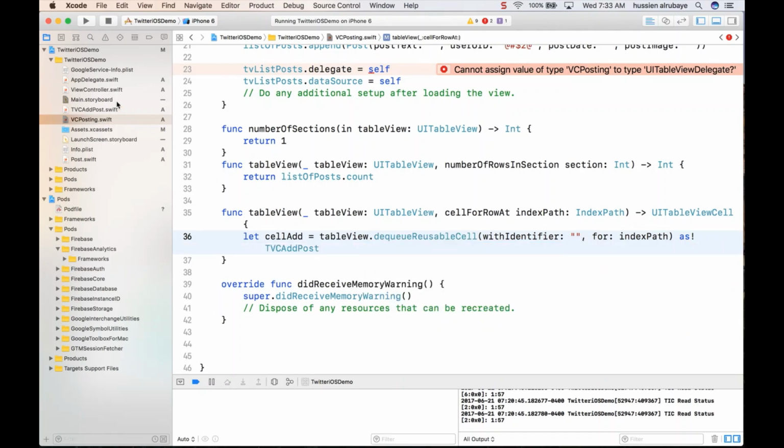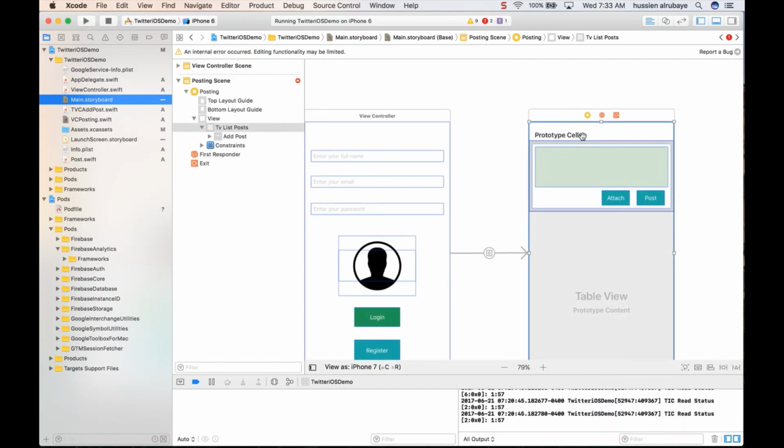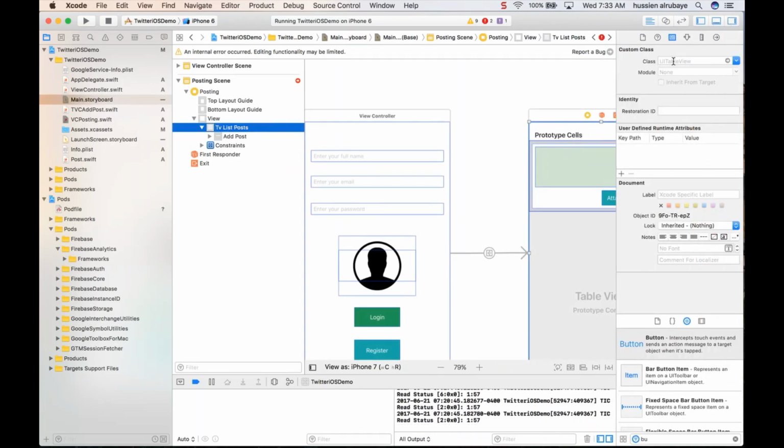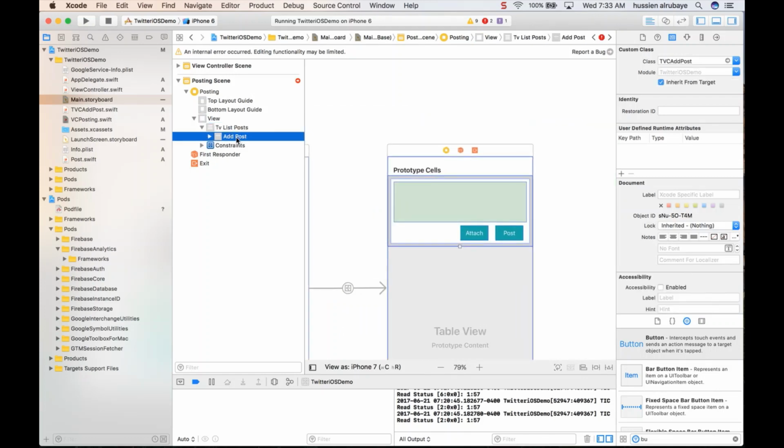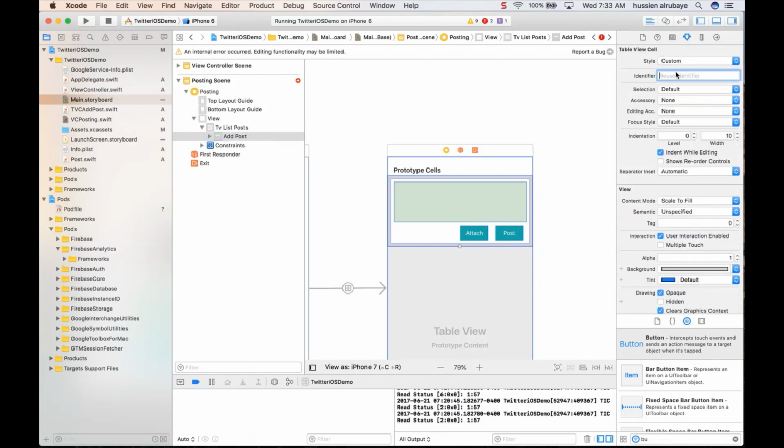And what's the identifier? The identifier should be taken from the cell in the table view. If you didn't give it to the cell, this table of add post should be this row. So if you go here to the identifier, you give the cell add post this name. Okay, here you go.